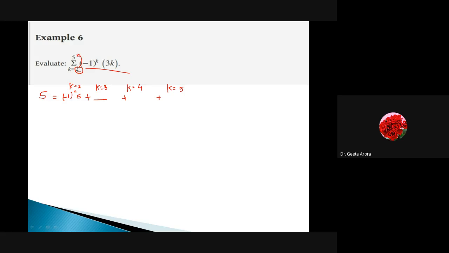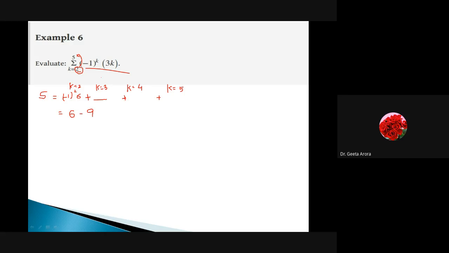Correct? So first we have to be very clear regarding the representation. Finally, when we take the summation, we have the first term plus the second term plus the third and fourth term, going from 2 to 5. So we have minus 1 squared into 6, so we get the value 6. When k is equal to 3, we have a negative sign because it alternates plus and minus, and 3 threes gives me 9.